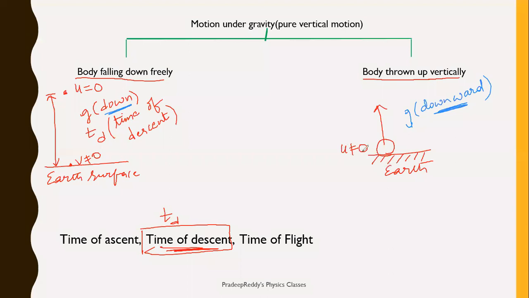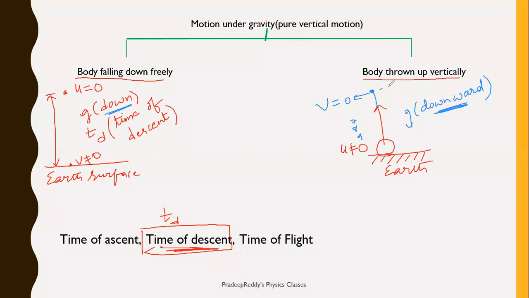Now as u is not equal to 0, for example if it is 10, when it is going up, 10 will become 9, 8, 7, 6, 5, 4. Finally it becomes 0. Therefore, final velocity is equal to 0. It goes to some certain height, and at this point its velocity is equal to 0.